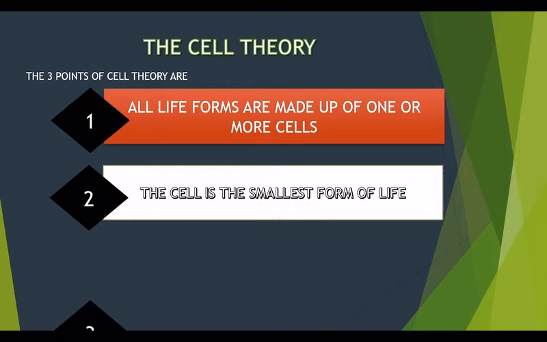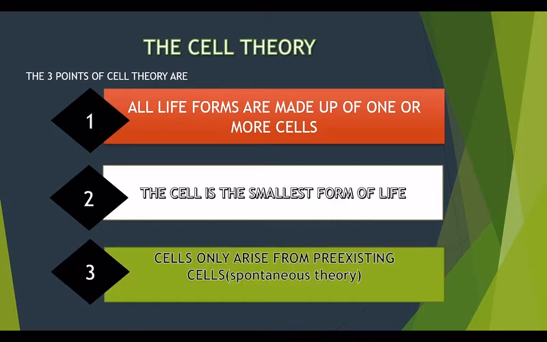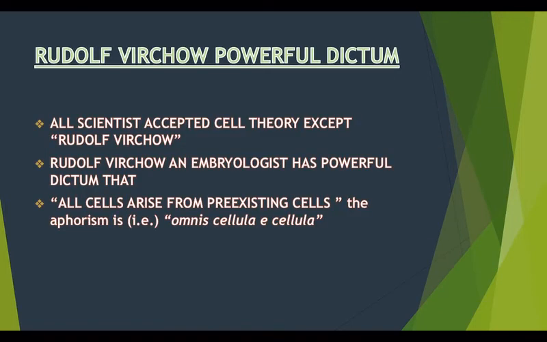And next is, cells only arise from pre-existing cells. This third point is proposed by Rudolf Virchow. Rudolf Virchow, a powerful dictum. All scientists accepted cell theory except Rudolf Virchow. He is an embryologist and has the powerful dictum that all cells arise from pre-existing cells. That is the well-known aphorism, omnis cellula e cellula.